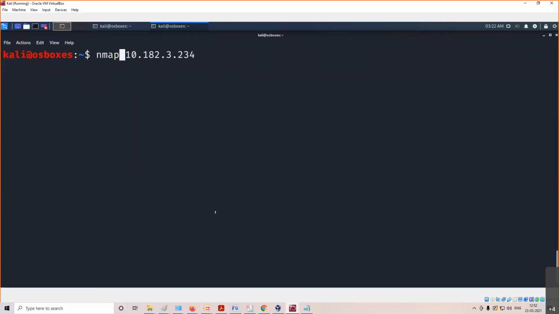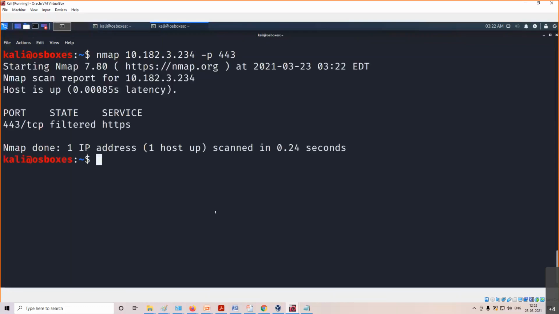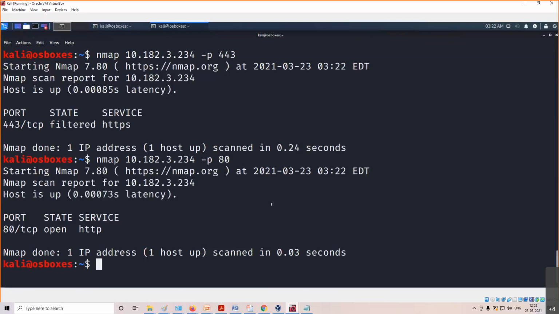If I want to check a particular port, how can I check? Nmap, IP address, -p, and a specific port number. I want to check whether this port number is open or closed. It says filtered. It is not showing open or closed. Filtered means some different kind of output is coming, and it's not able to find out whether it is open or closed. I'll say 80. It says open. Yes, the service is HTTP, the state is open, and it's running on top of TCP, right? So it may be a web service because it's using the HTTP protocol on top of 80.